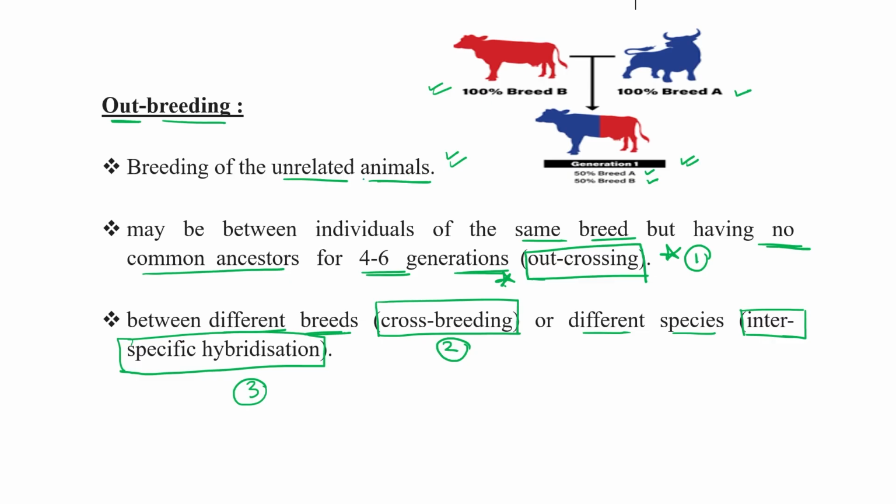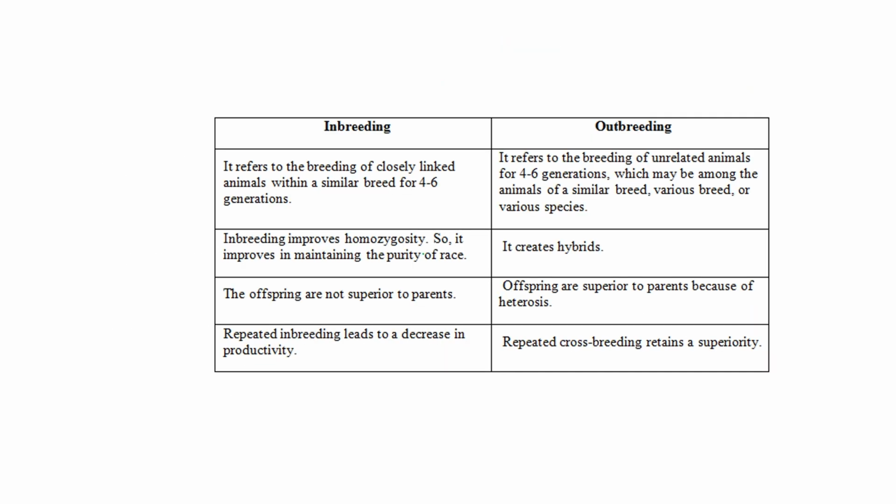That's why it is written over here, unrelated animals, and these animals may belong to the same breed, may not belong to the same breed, or may not belong to the same species as well. On the basis of the type of animal, we can further divide outbreeding into 3 different categories. Clear? Now, let's discuss the difference between inbreeding and outbreeding.